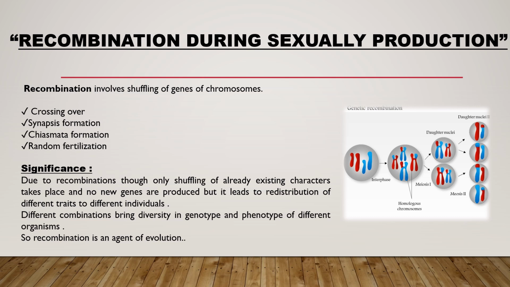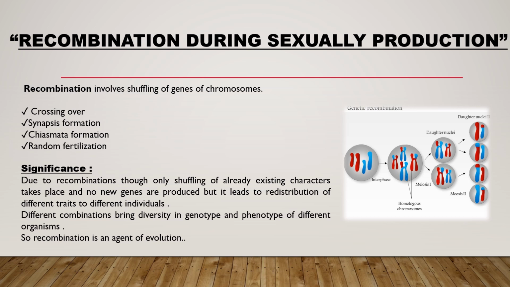Crossing over is the exchange of genetic material between the non-sister chromatids of homologous chromosomes, and synapsis is the pairing of homologous chromosomes during zygotene. Chiasma formation: the chiasma is the point of physical contact between the non-sister chromatids of homologous chromosomes. And random fertilization.